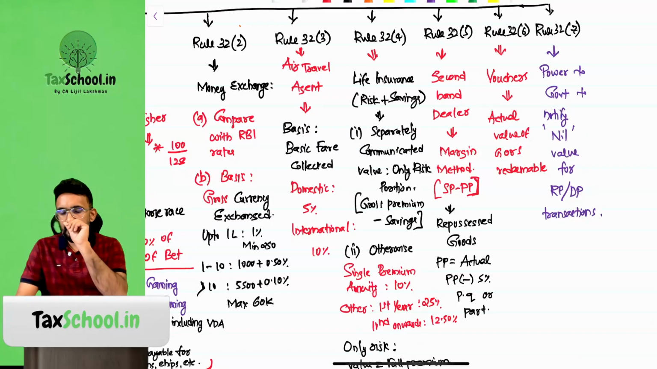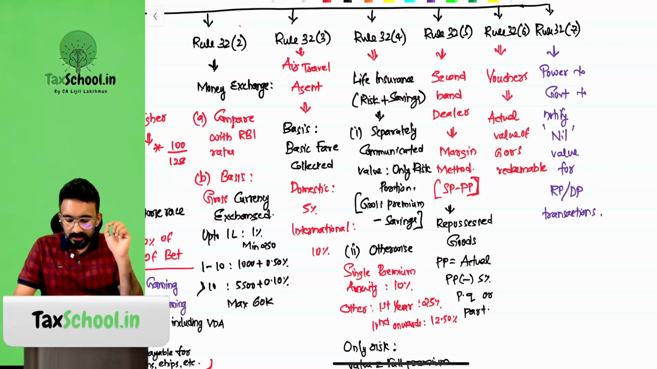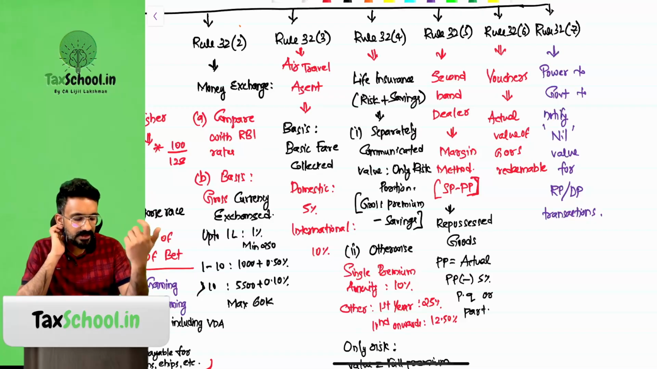You can see the summary table that I have kept here. Rule 32 sub rule 2 is talking about money exchange business. Sub rule 3 talks about air travel agent. Sub rule 4 talks about life insurance risk plus saving schemes. 32.5 talks about second hand dealers, wherein they're talking about something called as a margin method. Then 32 sub rule 6 talks about vouchers when it is redeemed, which is again not going to be relevant because there is an amendment on vouchers. 32.7 talks about power for the government to notify nil for certain related persons and distinct person transaction.